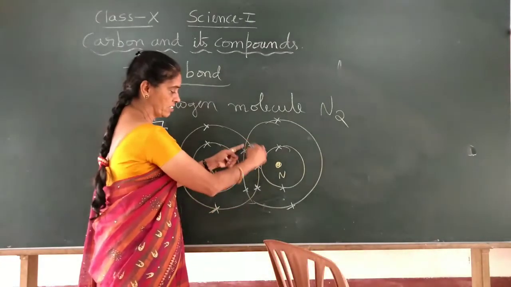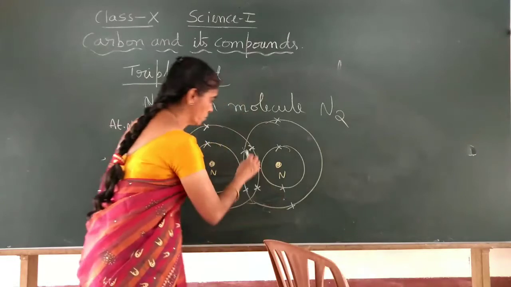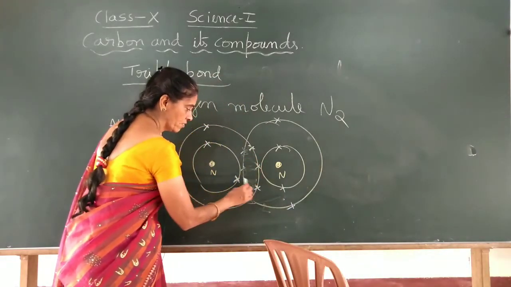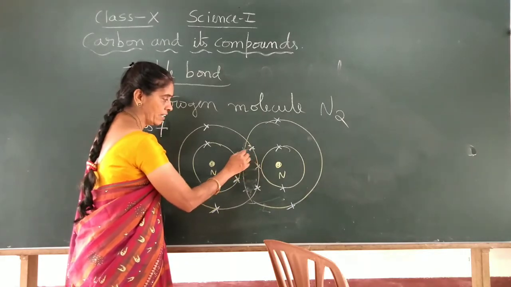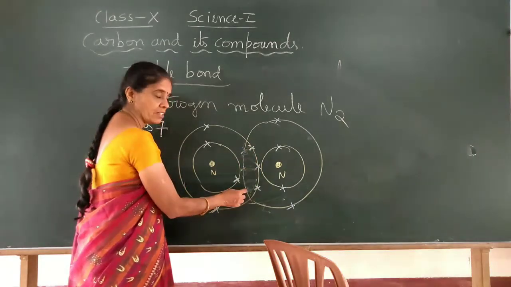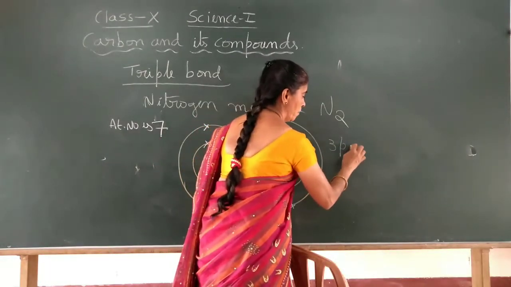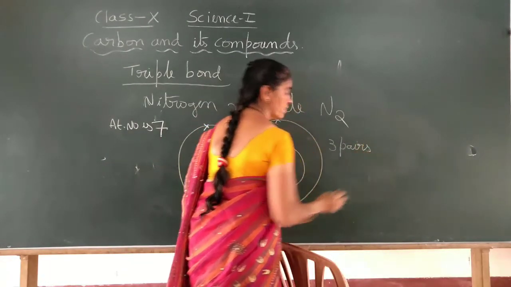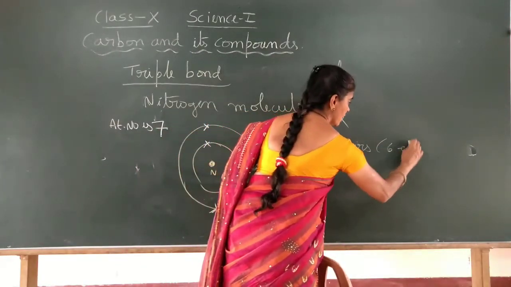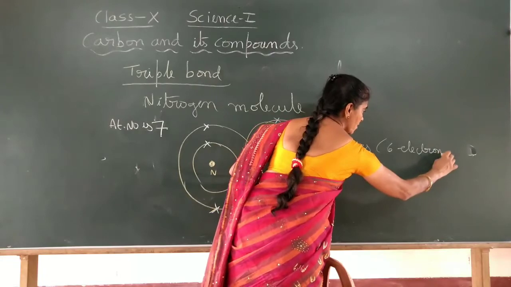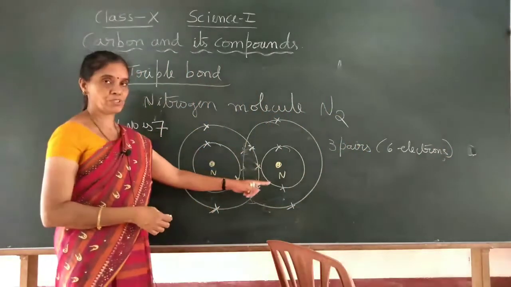Now see this region, the region which is shared by both the atoms, this particular region. Now here how many electrons do we have? 1 pair, 2 pair, 3 pair. Total 6 electrons, 3 pairs here. 3 pairs means 6 electrons. This will be shared between the 2 atoms.